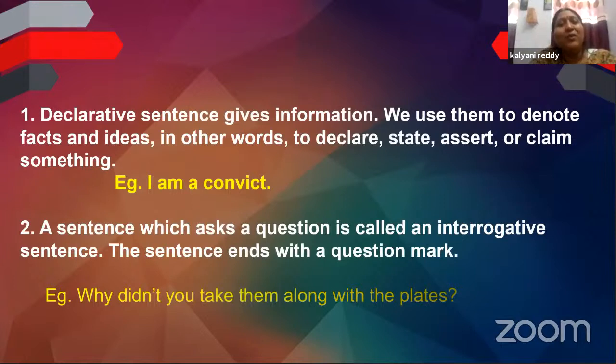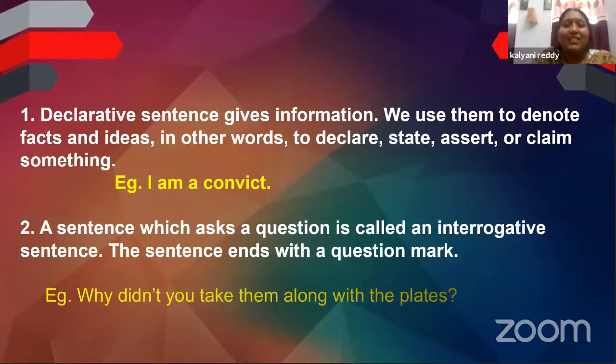Let us further know more about these types of sentences. Declarative sentence gives information. We use them to talk about facts and ideas. In other words, to declare, state, assert, or say something. Say, for example, I am a convict. It is a statement, right? I am a teacher. You are a student. Now, dear students, all these are examples of declarative sentences.